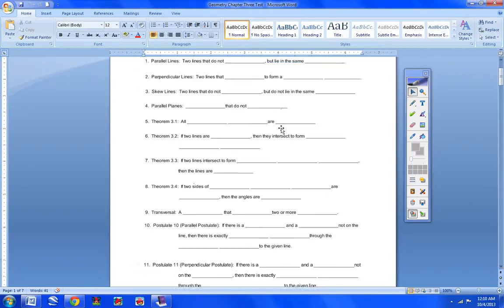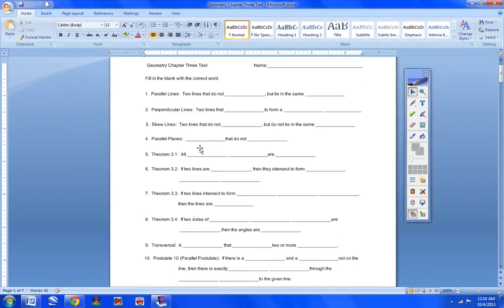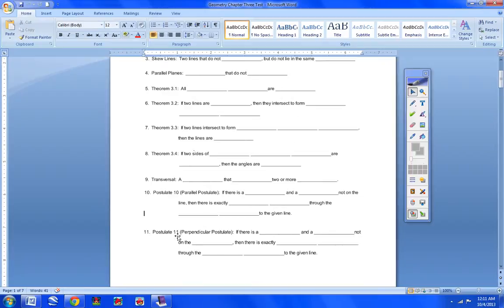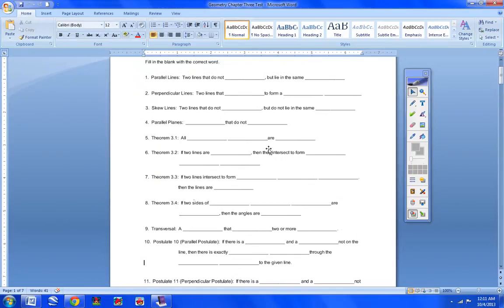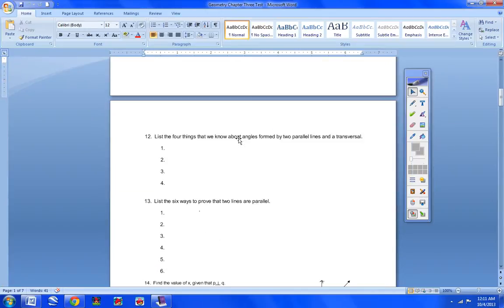You should see on page number 1, it's numbers 1 through 11. Fill in the blank with the correct word: parallel lines, perpendicular lines, skew lines, parallel planes, theorem 3.1, theorem 3.2, theorem 3.3, theorem 3.4, definition of transversal, postulate 10, postulate 11. Okay, all of those are fill in the blank. I hope you do really, really well on those. Okay, moving on to page number 2.